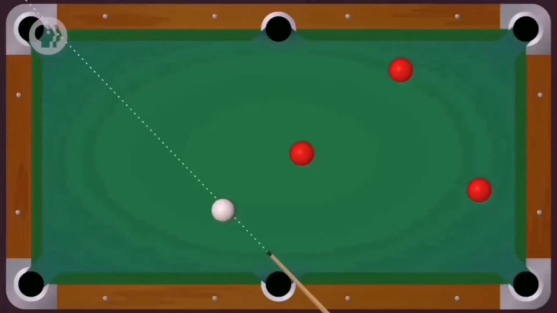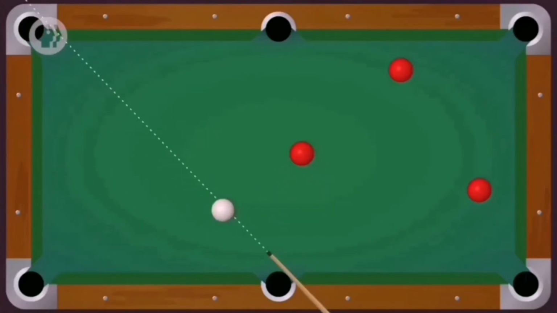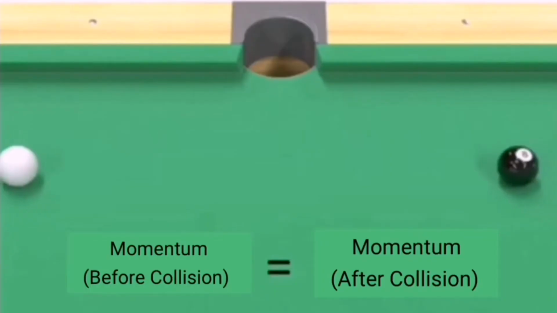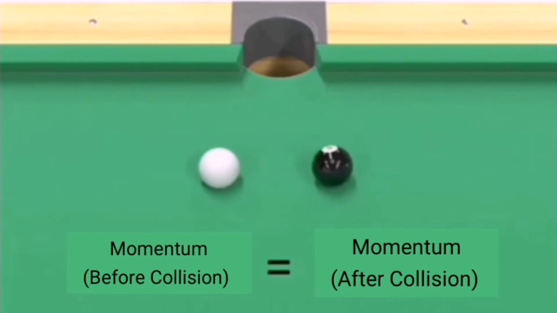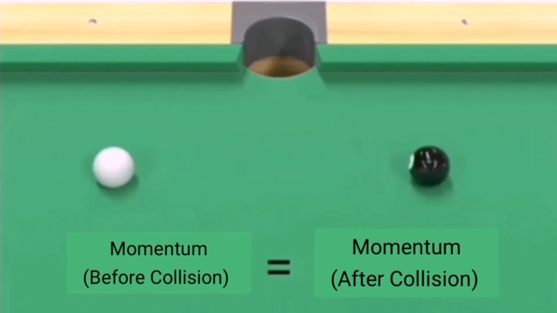We can see elastic collision in billiard games. For example, when the white ball hits the resting red ball, it sets the red ball in motion. Having transferred all of its momentum and kinetic energy to the red ball, the white ball comes to a rest. The net momentum of the white ball before the collision is equal to the momentum of the red ball after the collision. But if the balls travel at the same speed and collide head-on, they will bounce off each other in the opposite direction with the same momentum. Their momentum and kinetic energy are transferred and conserved.